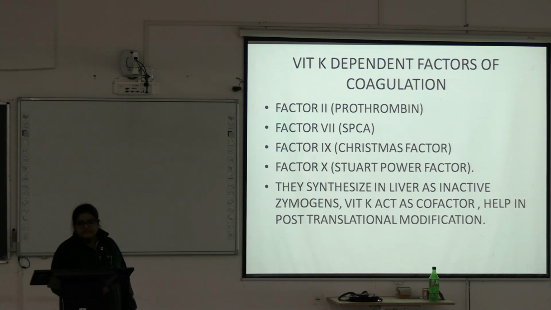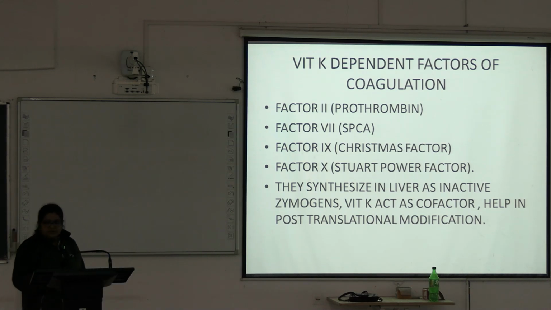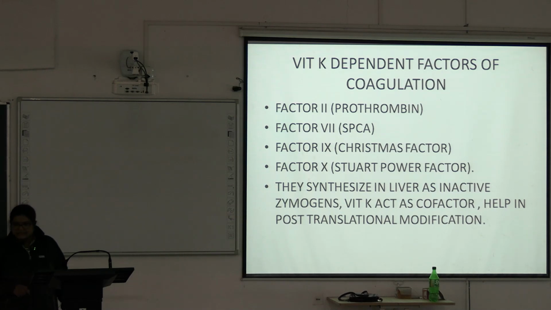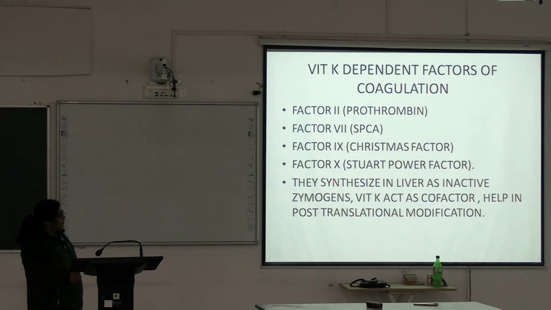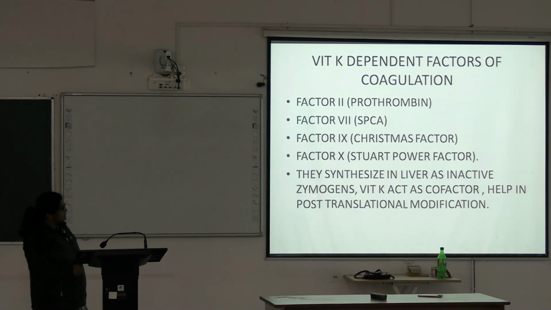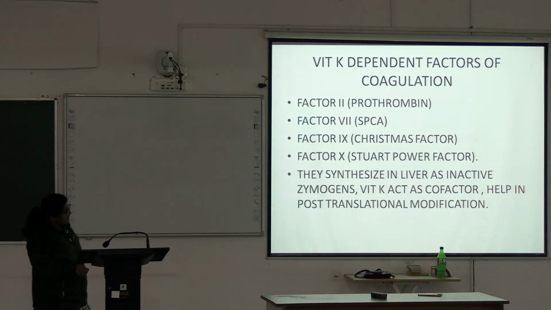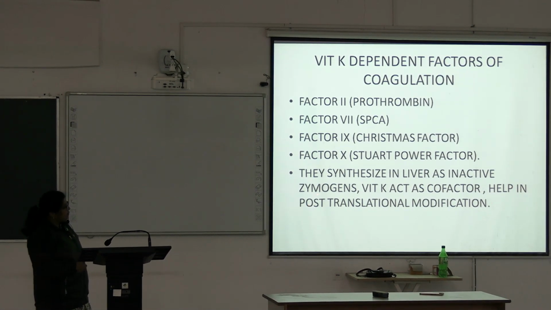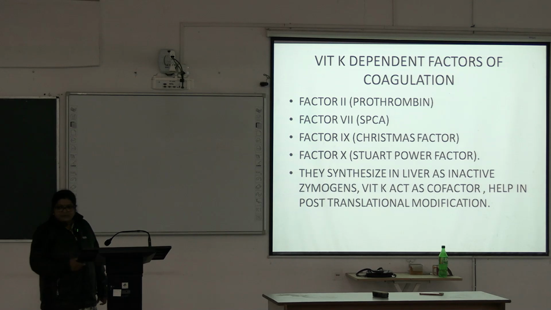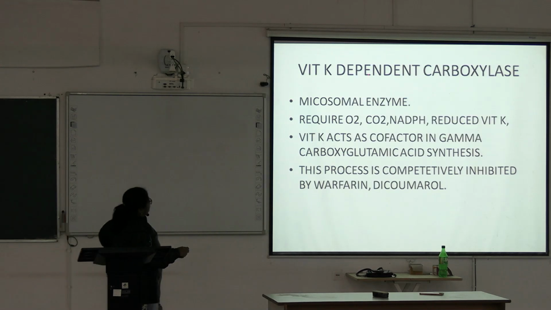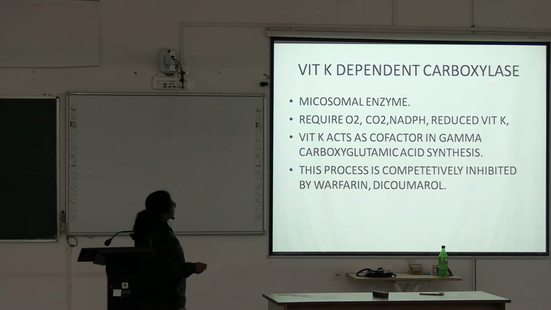In the translation process, there is production of protein, so protein synthesis is called translation. These proteins are synthesized but are in inactive zymogen form, and vitamin K acts as cofactor and helps in post-translational modification of these proteins and forms the active form of these proteins.